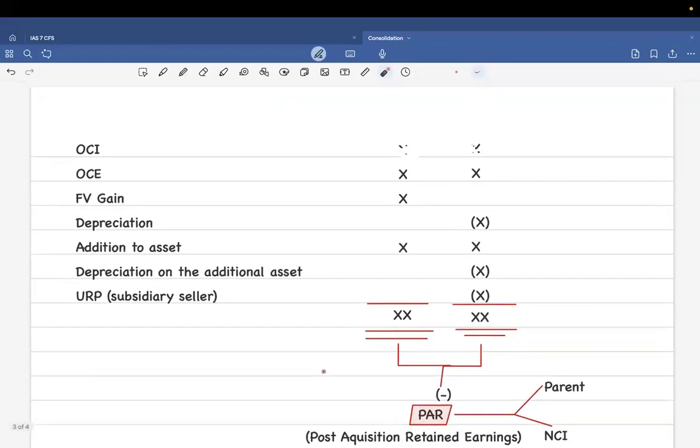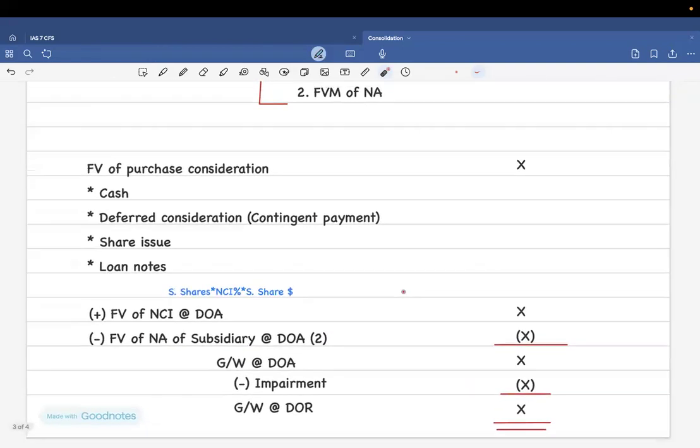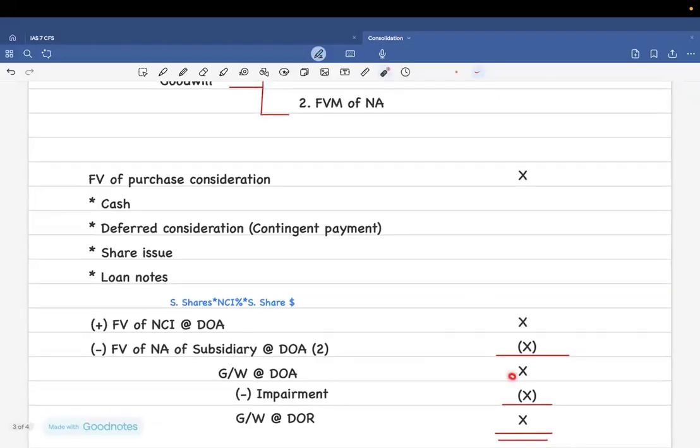Now, in working note 2, you have calculated how much it is actually worth. That is the DOA total. After that, you get the goodwill at DOA. DOA means date of acquisition. Suppose after acquisition something happened and the goodwill has impairment, then you have to show that impairment as well. And then you reach goodwill at DOR.